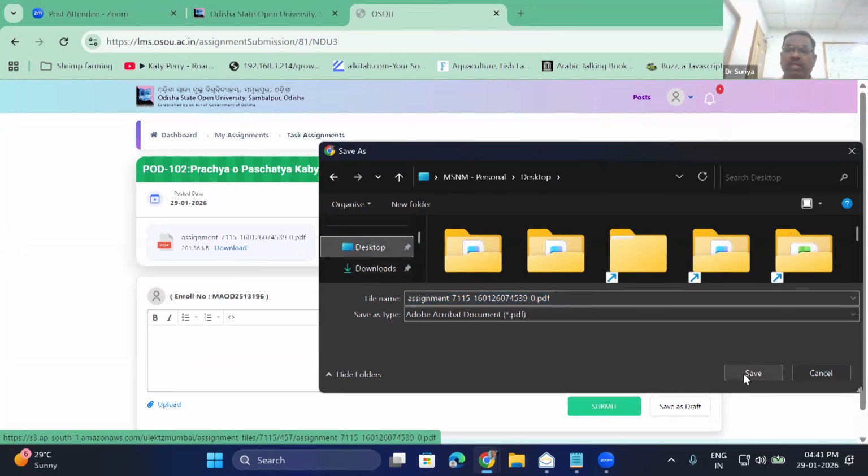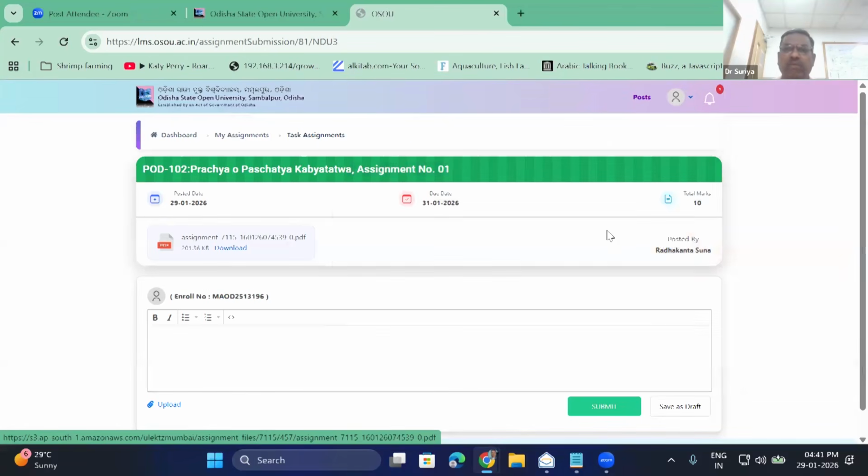Okay. So it is always better you access the system on the PC, or you can also access the system with the same email ID and password. All this process can also be done in the OSOU mobile app. That also I will show you in the end, where the mobile app can be downloaded. So I'm going to save it in my local system.